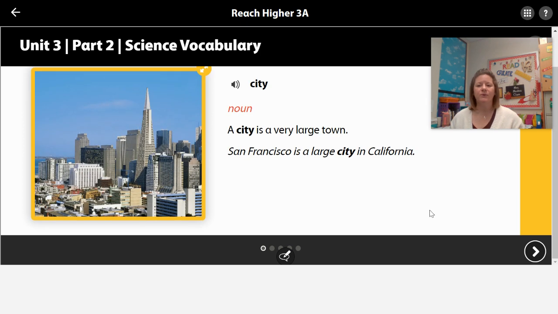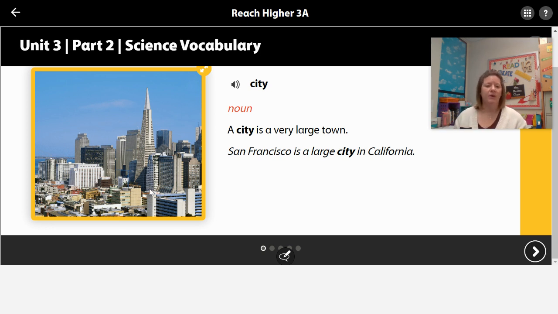Our first word is the word city. City is a noun. A city is a large town, a very large town. San Francisco is a large city in California. Here we can see the picture of a city. In a city, you're going to see a lot of buildings. Many of them will be very high.